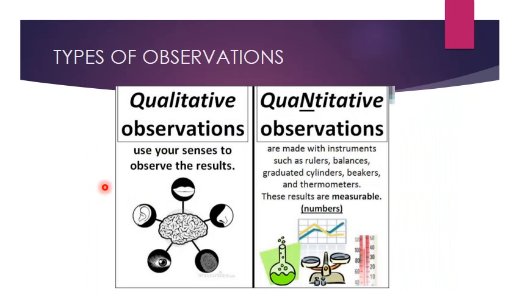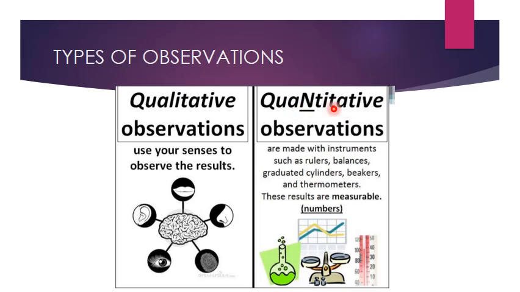Observations are of 2 types. He can find out the quantitative observations or the qualitative observations. Using his senses, he can find out the qualitative observation. That is, maybe he can smell that thing, he can touch that thing, see that thing, hear that thing, or taste that thing. All such kinds of observations which involve the use of the senses are known as qualitative observations.